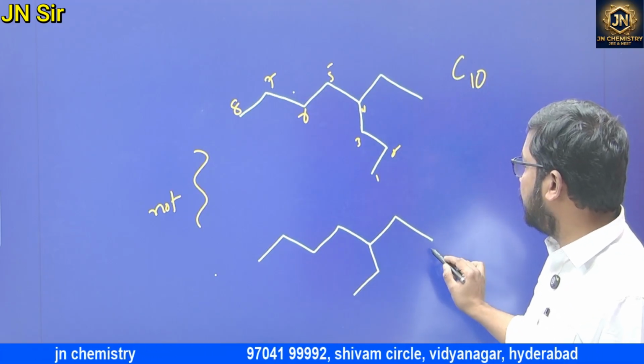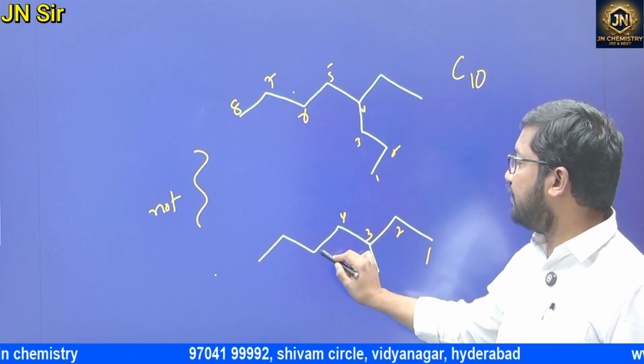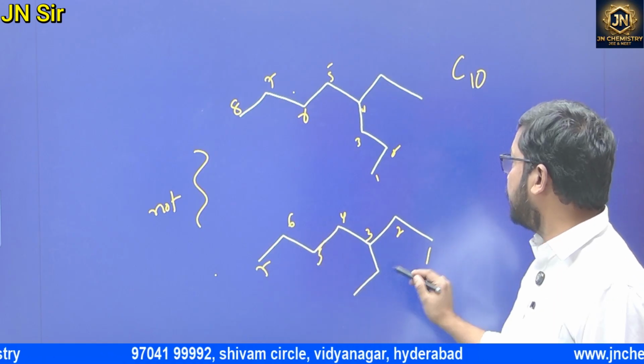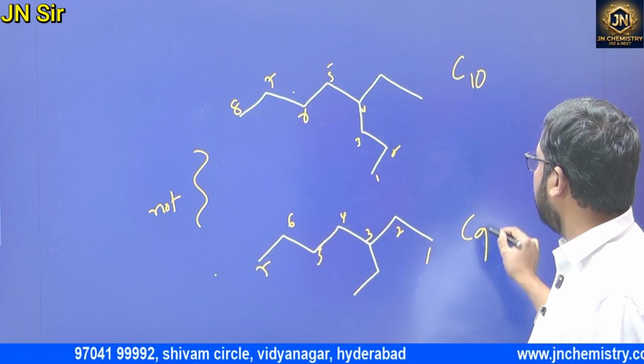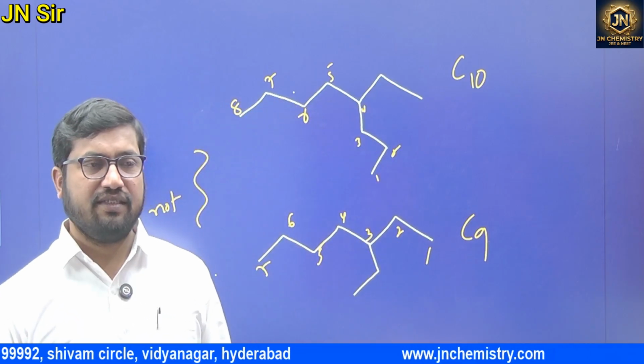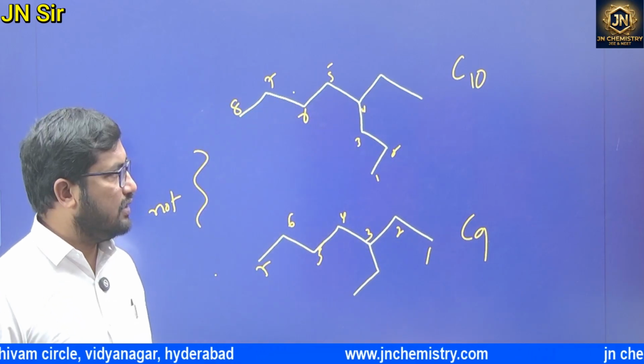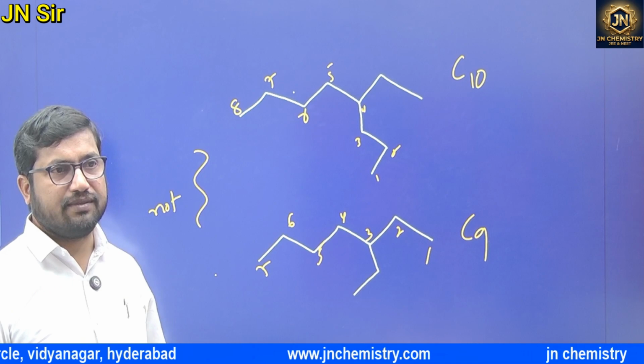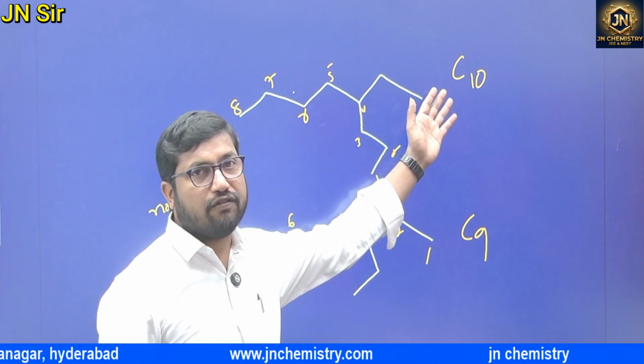In this case, 7 plus 2, 9 carbons. The molecular formula is not the same, so how would they be isomers? What is the criteria for isomerism? The molecular formula should be the same.